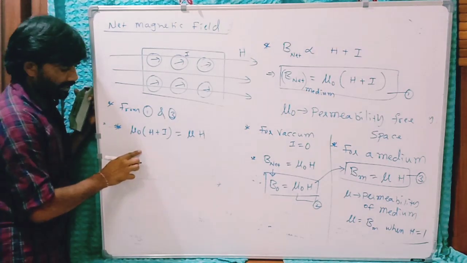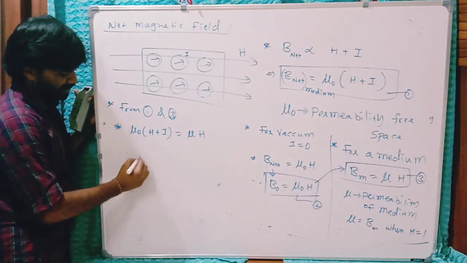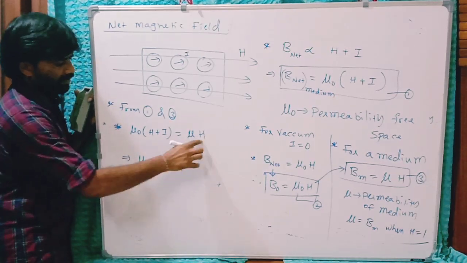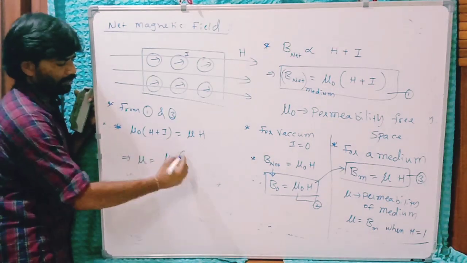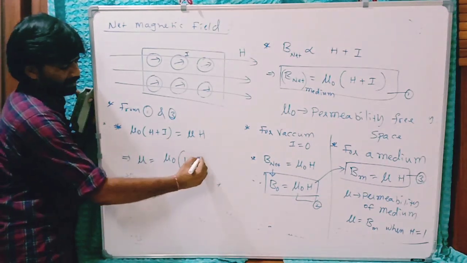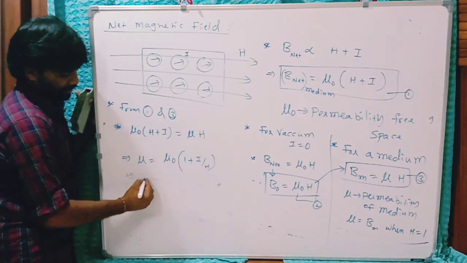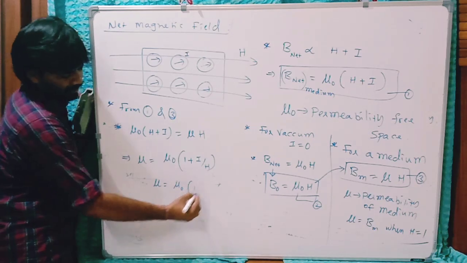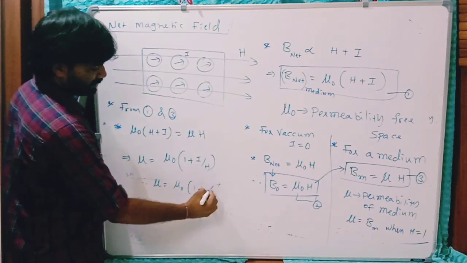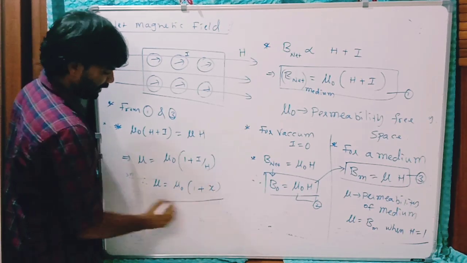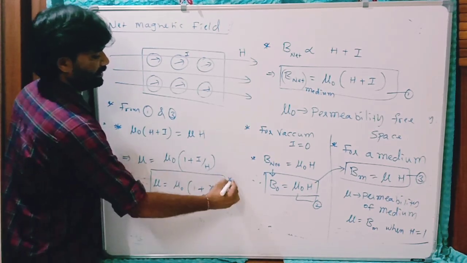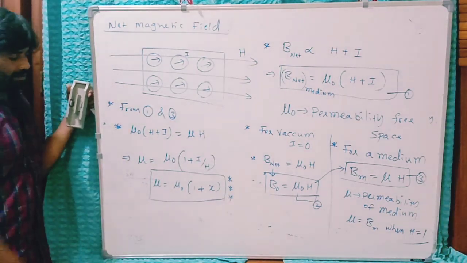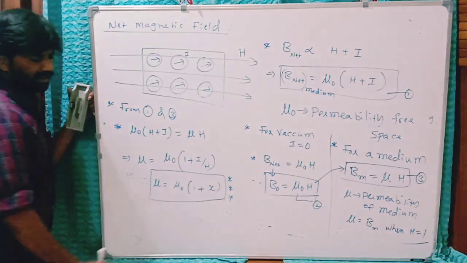Write this H on this side, then it implies mu equals mu naught, writing H separately for these two terms, so 1 plus I by H. So therefore the permeability of a given medium is mu naught of 1 plus psi, where psi is the magnetic susceptibility. This is also another important relation, the permeability of the medium in terms of susceptibility.